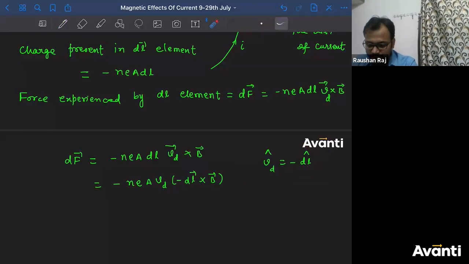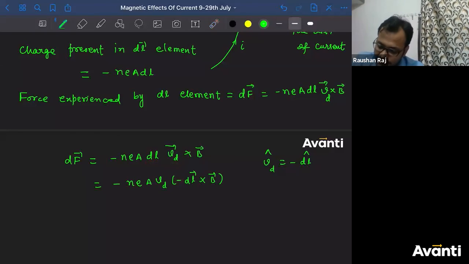If I want to use dl as the vector quantity, I have to pass on the direction here. Since the direction of Vd is opposite to this, I'll use a negative sign here. Now, this negative and negative will become positive.